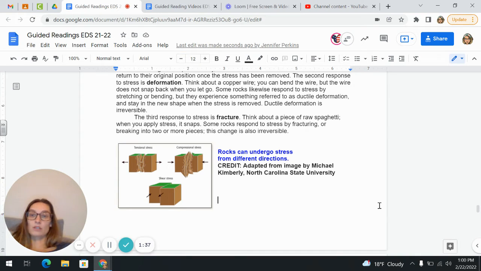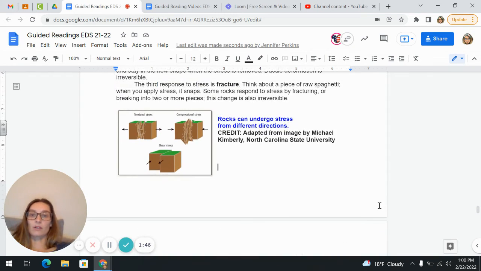The third response to stress is fracture. Think about a piece of raw spaghetti. When you apply stress, it snaps. Some rocks respond to stress by fracturing or breaking into 2 or more pieces. This change is also irreversible. You can see the 3 photo examples here. We have our tensional stress, compressional, and then shear stress.